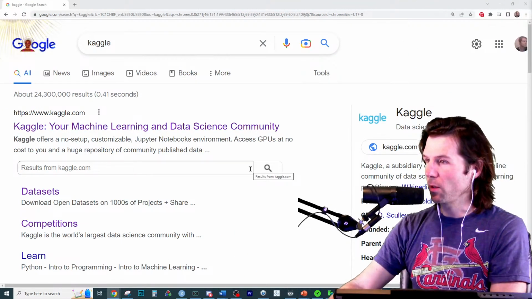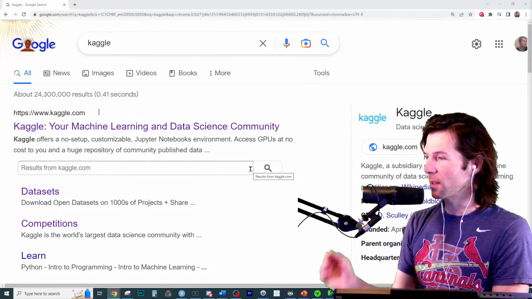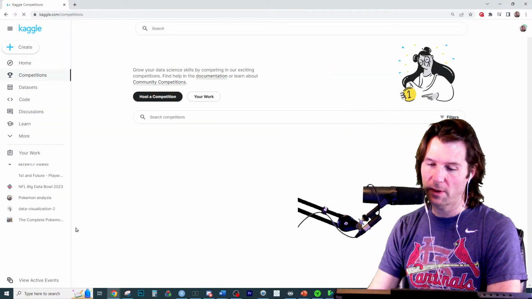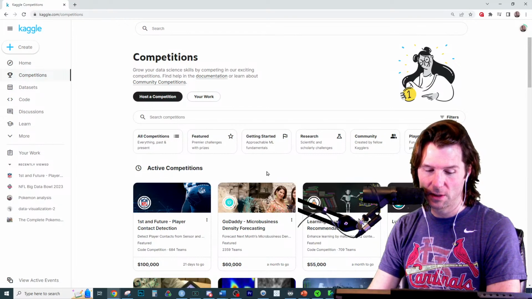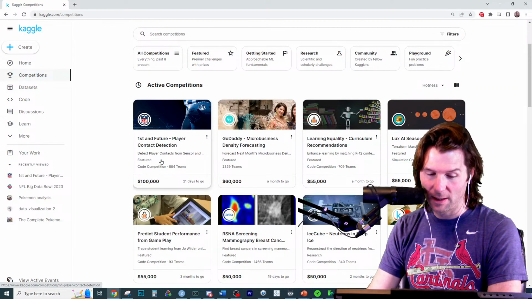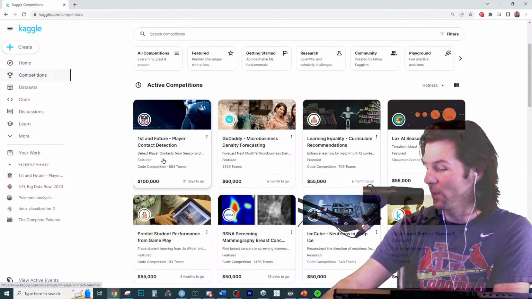So we're using Kaggle for this third assignment. Kaggle is a site that hosts data competitions. Really cool. If you go to the competitions part of it right here, here's the competitions, all this right here. Here's the first and future player contact detection right there. So let's take a look at all these.